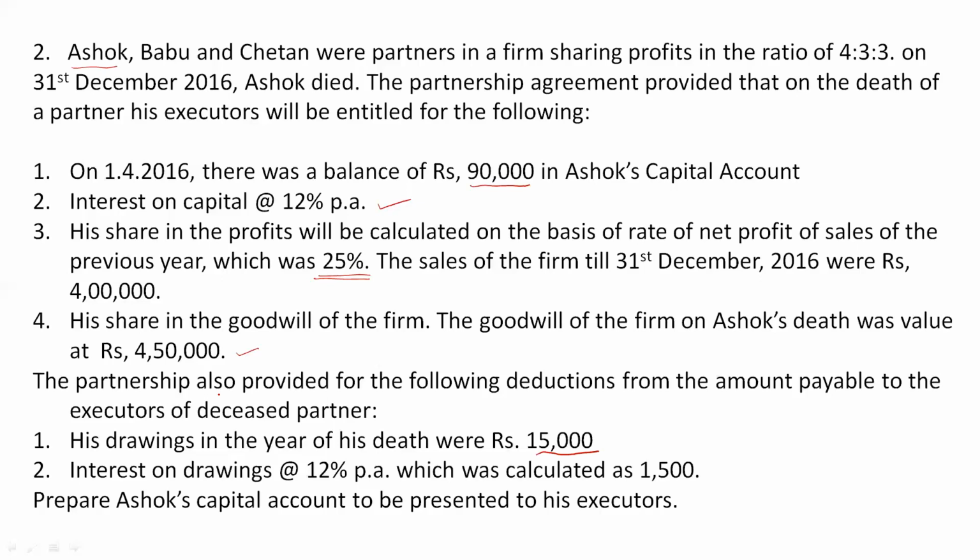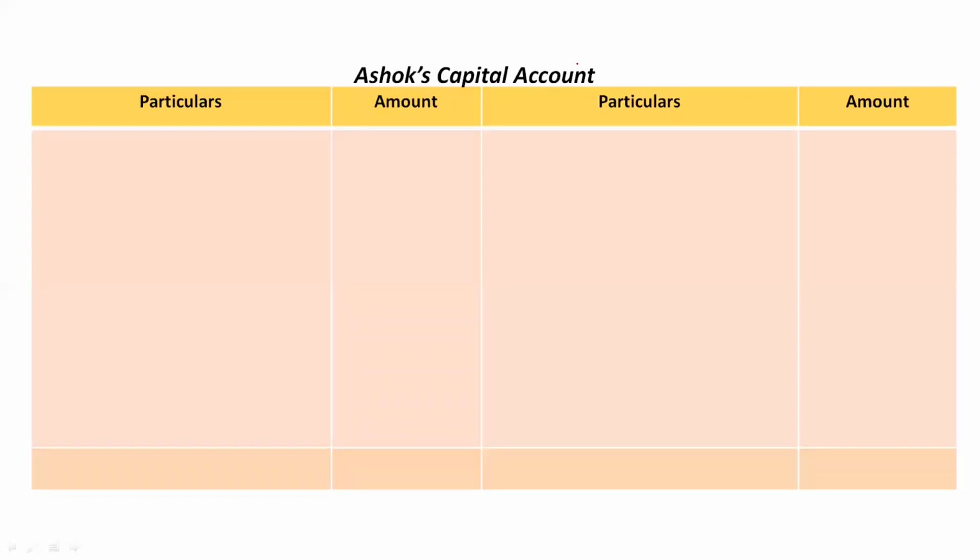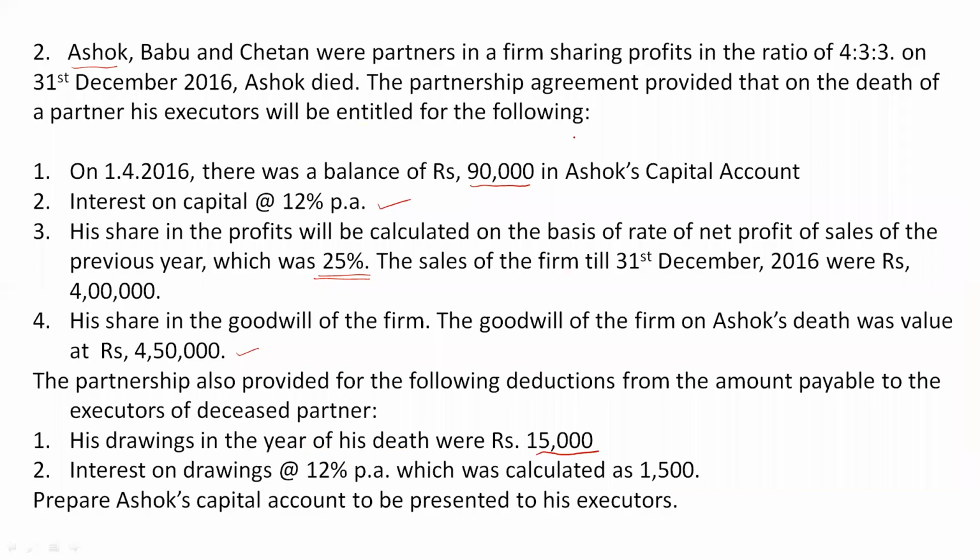Okay. So we always know that partner's capital account starts with the balance brought down, or capital of the partner. So capital of Ashok given in the question is rupees 90,000. Okay. This is the credit side and this is the debit side. Right, 90,000 rupees is the capital given. Okay, after capital we usually record goodwill. Okay, now for this we have to do a small working note, right? So goodwill of the firm is given, 4,50,000 rupees. Out of this we should only find Ashok's share of goodwill.